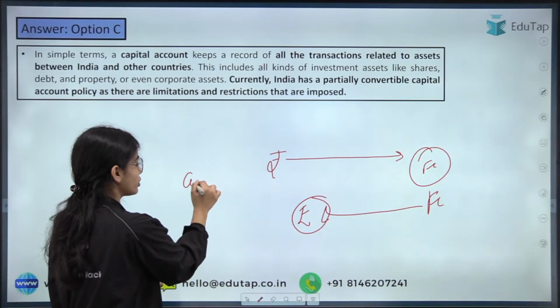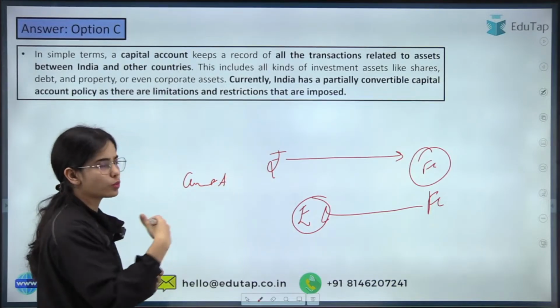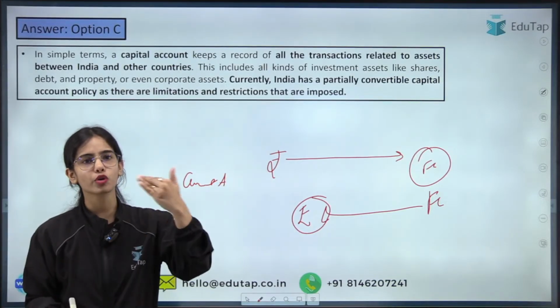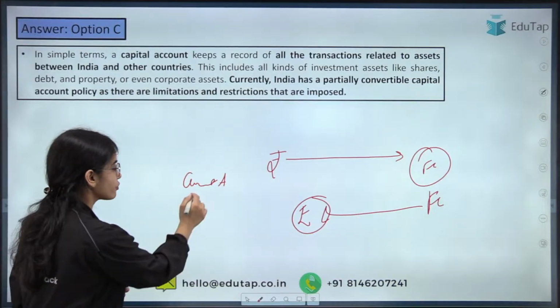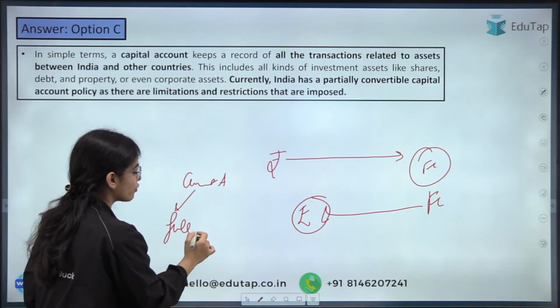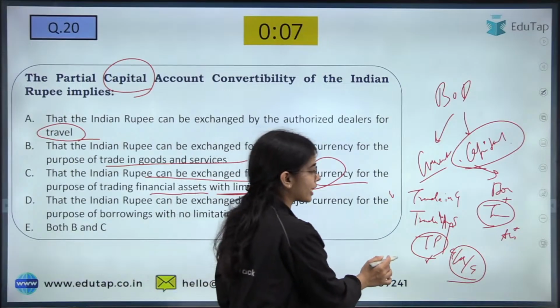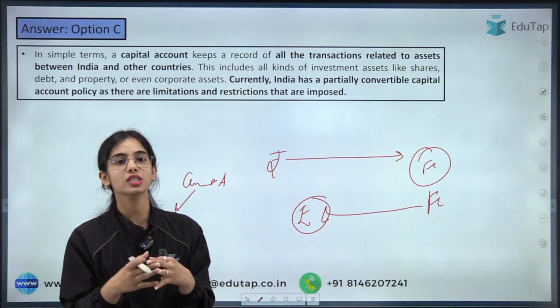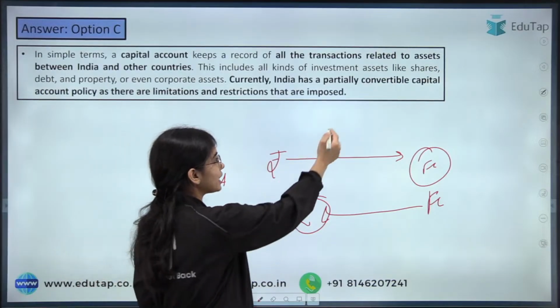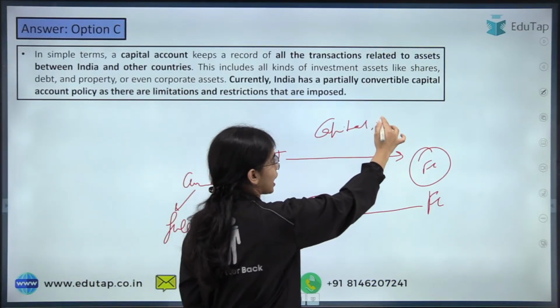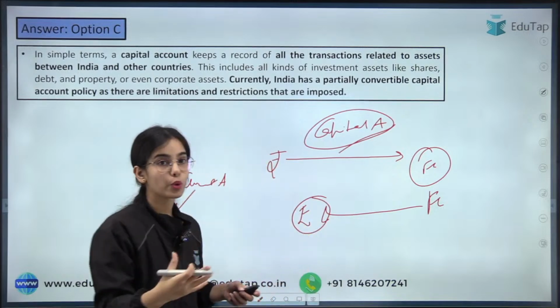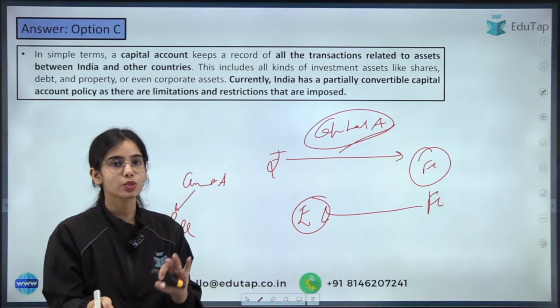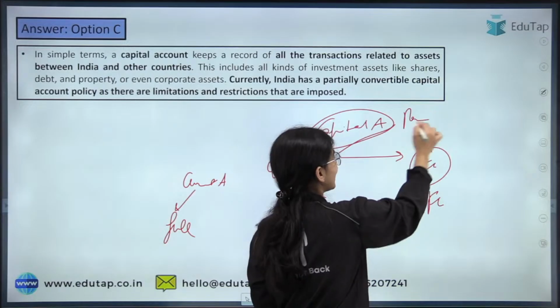But in the current account, there is full convertibility, that how much rupees you want to convert, you can convert. So there is full convertibility for the current account transactions, for the trade in goods, trade in services, for the transfer payments. But in the capital account, for the investments, for the borrowings, there are limitations, and that's why there is partial convertibility in capital account.